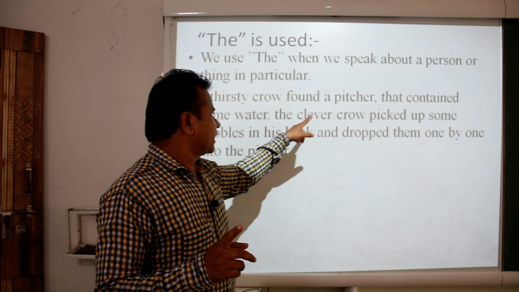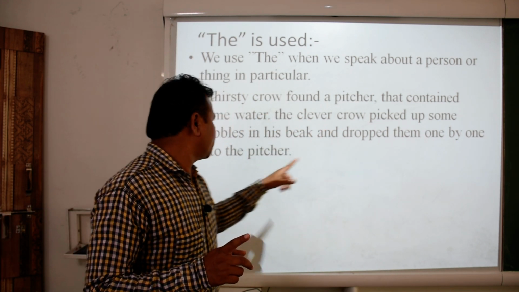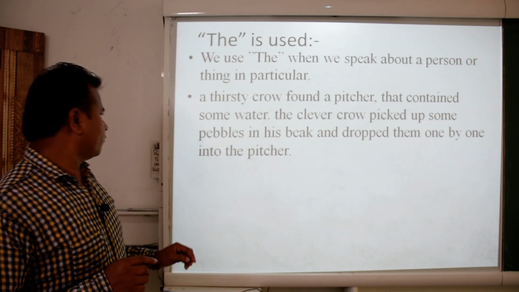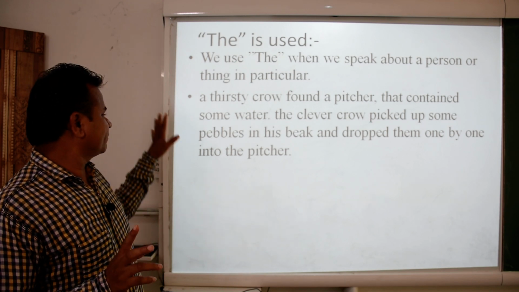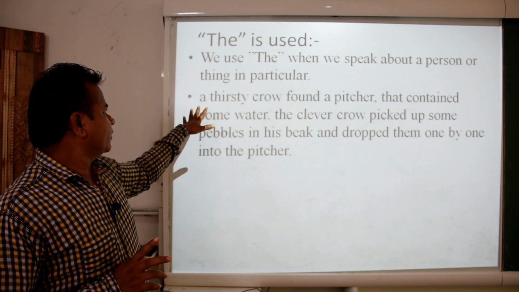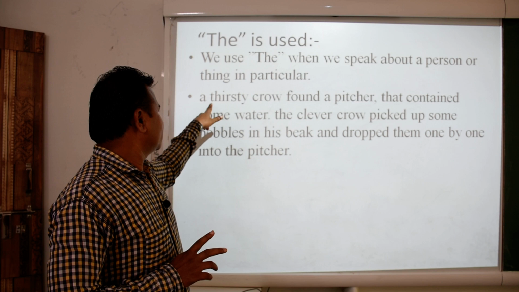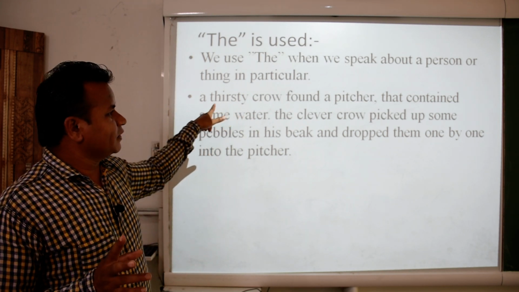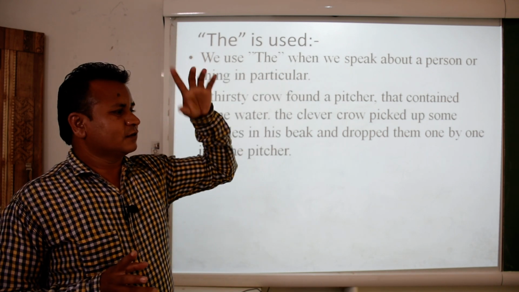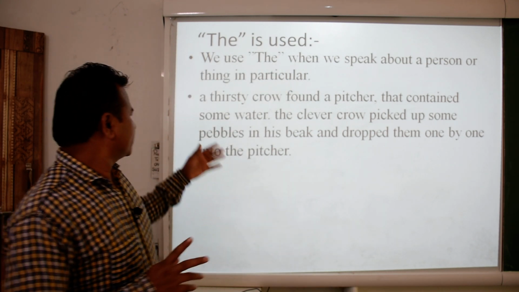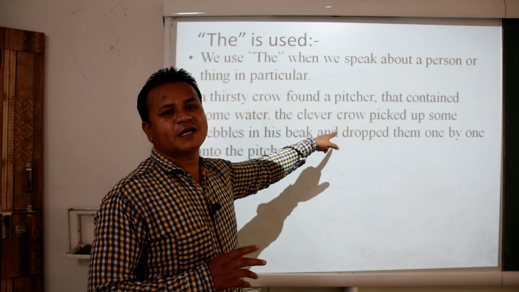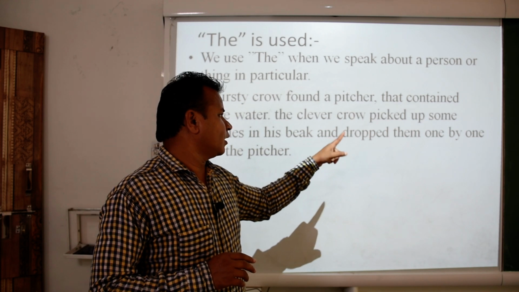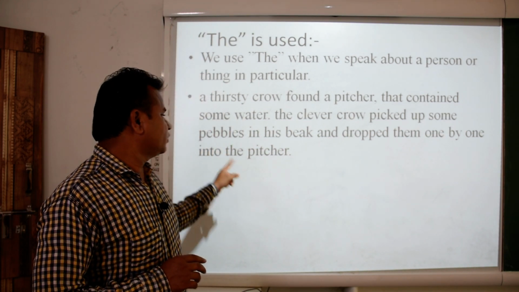Now, the clever crow picked up some pebbles in his beak and dropped them one by one into the pitcher.